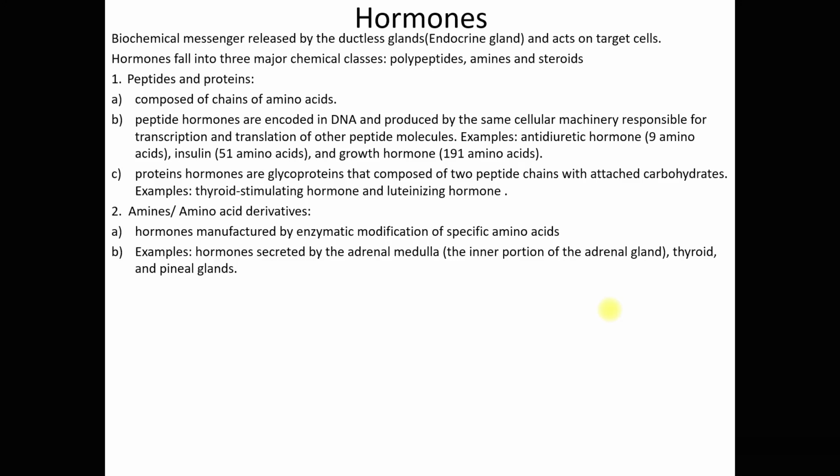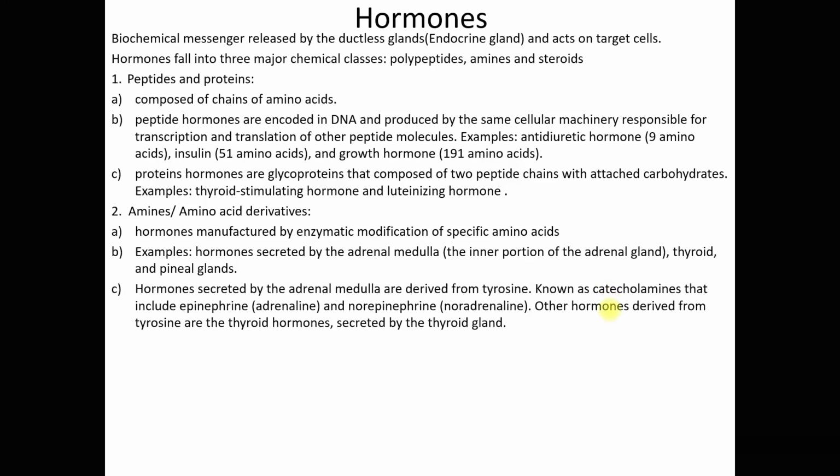So the adrenal medulla secretes these amine hormones. Now, the hormones secreted by the adrenal medulla are derived from tyrosine, and these hormones derived from tyrosine are known as catecholamines.